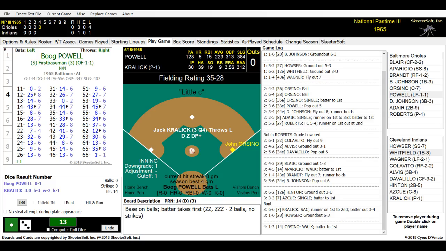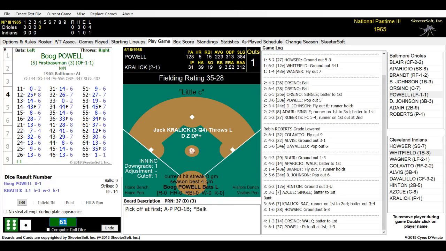Lifetime batting average was .266, did an excellent job. 1965 was not one of his better years. He only hit .248. And he was more predominant in the outfield. For some reason, he still was the first baseman for the Orioles. I liked watching him play, but that's way back then. Here we go. Boog Powell, 61.